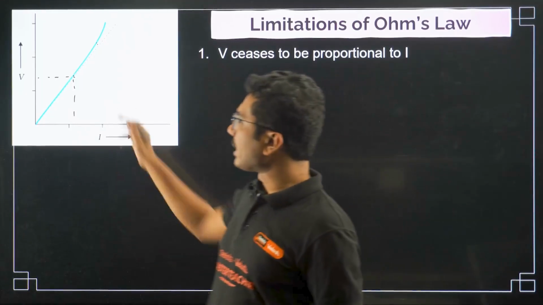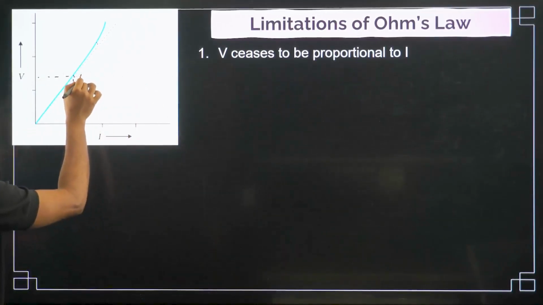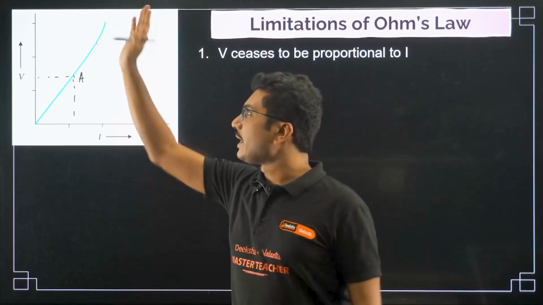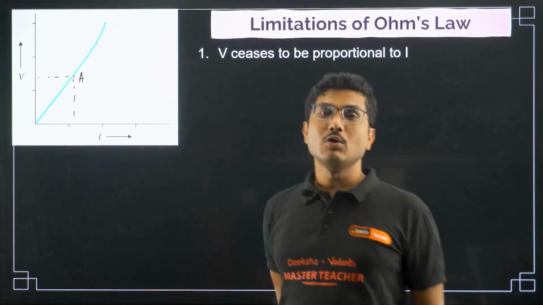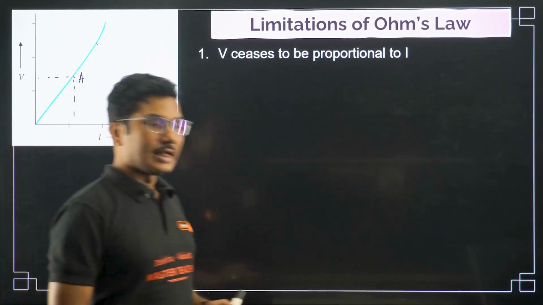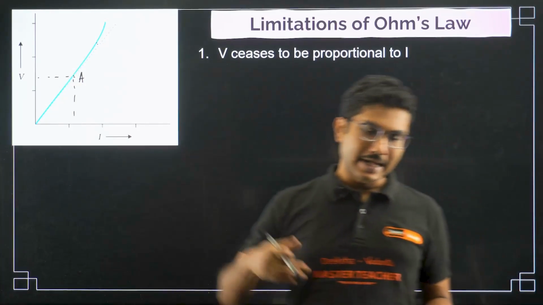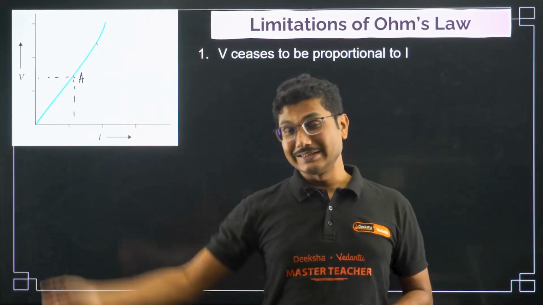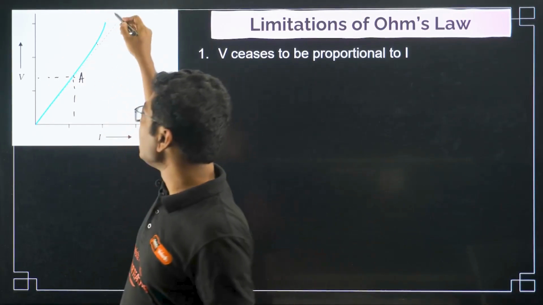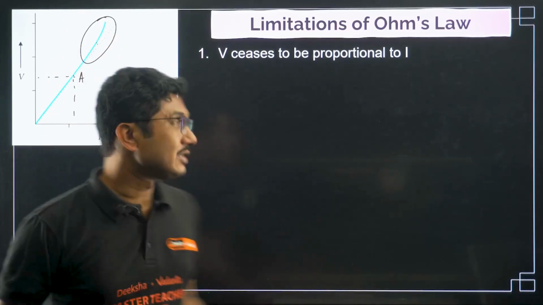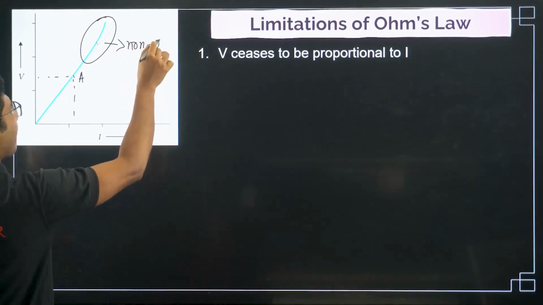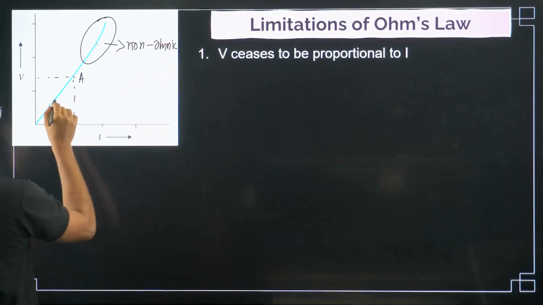So up to this point A, the conductor was obeying Ohm's law, but after this point A, the conductor is no longer obeying Ohm's law. This can happen due to various factors. First of all, the most common thing is heat. Heat increases the resistance, and it can keep on increasing the resistance. So heat increases the resistance, which means current decreases, and slowly it becomes non-ohmic. This stage of a conductor is called non-ohmic because it no longer obeys Ohm's law. This part is ohmic.